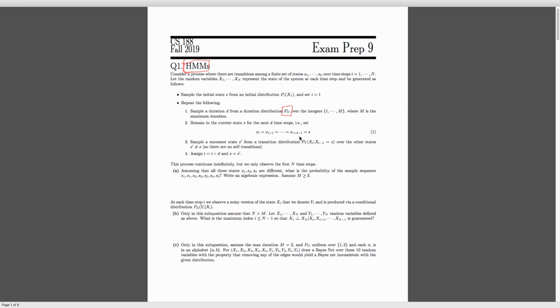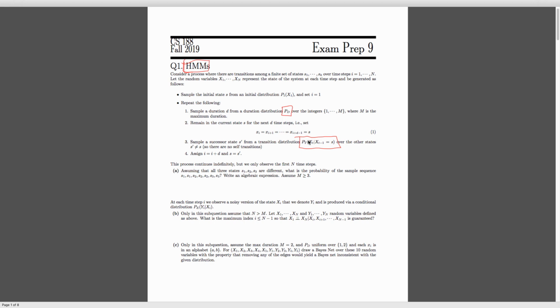And which state you transition to is dependent on this distribution here, this conditional distribution. And this process just keeps running and running, and we have a bunch of questions about doing inference about this process, figuring out what state we're in, how long we're going to be there, and so on and so forth. So let's take a look at the first part of this question.